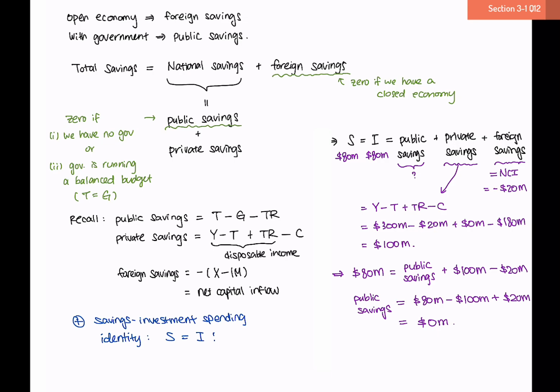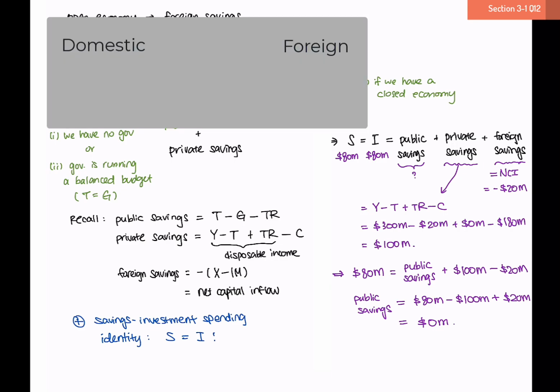So in other words, in our case, the government is running a balanced budget where they are spending exactly the amount that they're receiving through taxes, which is $20 million. And in this case, the amount of investment that our economy goes through is only $80 million, while we have national savings of $100 million in total. Even after supplying all the needs for investment of $80 million, we still have $20 million left over.